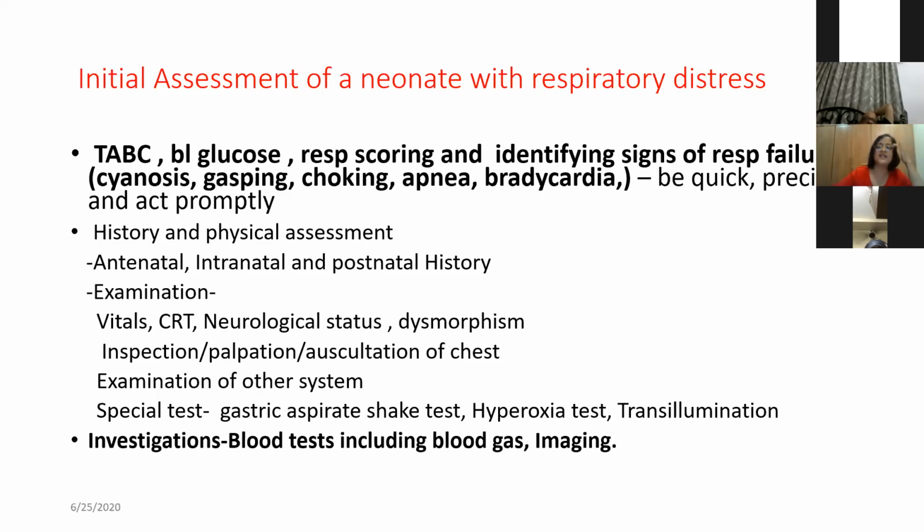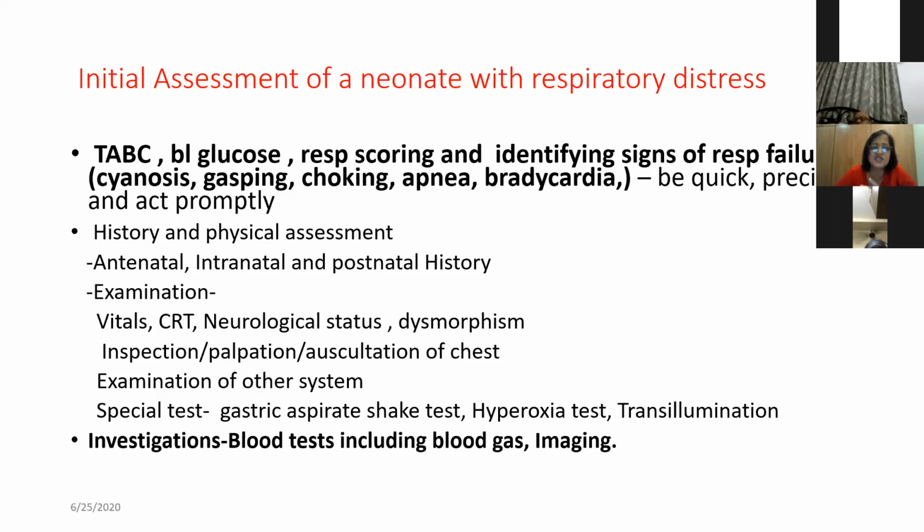Go on asking about things like polyhydramnios. Polyhydramnios is common in tracheoesophageal fistula. You can get polyhydramnios also in neuromuscular disorders. If you have oligohydramnios, you will think of pulmonary hypertension. These are very beautifully charted in the AIIMS protocol, JIPMER protocol, so we go through that. So antenatal history, intranatal history, but ask relevant questions. Don't go on just asking questions, and postnatal history.